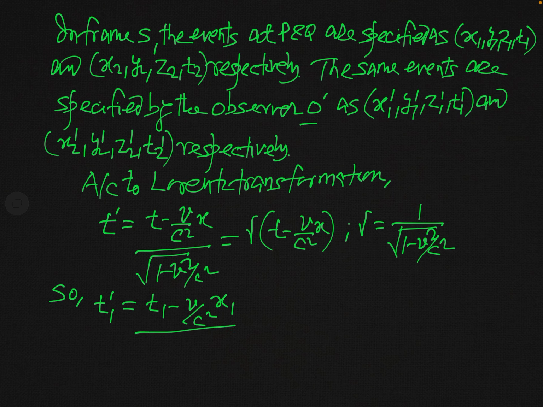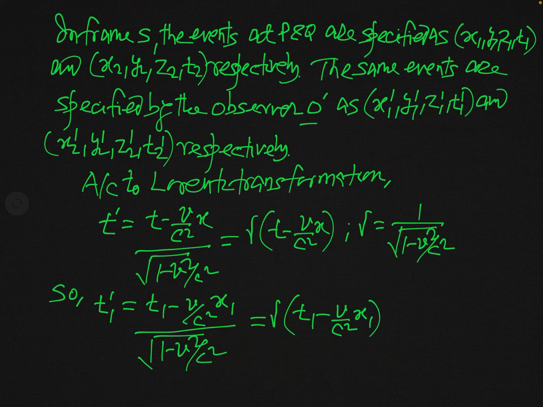So this is t1 minus v over c squared into x1, divided by the square root of 1 minus v squared by c squared, and equivalently you can write it as gamma times t1 minus v over c squared into x1.